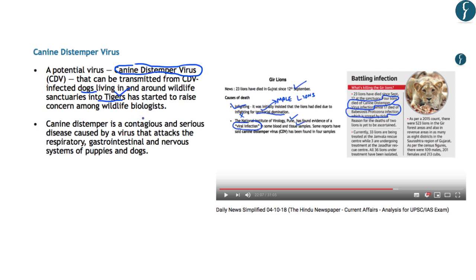Now this canine distemper virus is a contagious and serious disease which is caused by a virus which attacks the respiratory, gastrointestinal and nervous system of the dogs. Here it is important for you to know that last year many lions died in the Gir forest in Gujarat. And the reason for the death of 23 lions in Gujarat was the canine distemper virus. So that is why what is important for us from the preliminary examination point of view is the name of this canine distemper virus. With this, let's move to the next article.